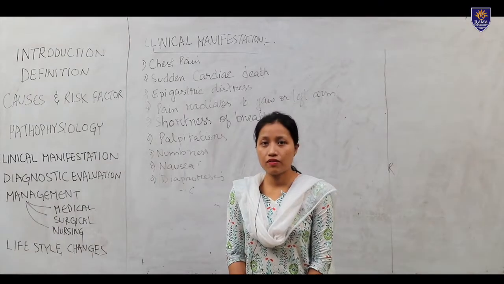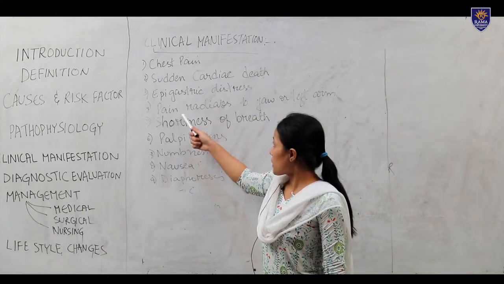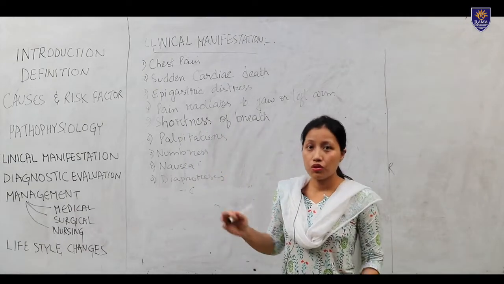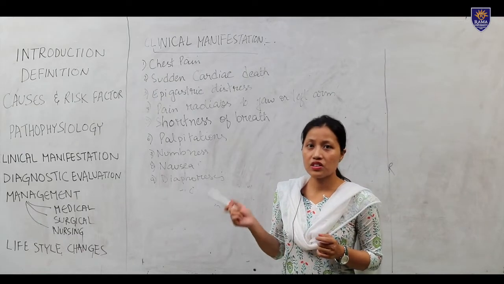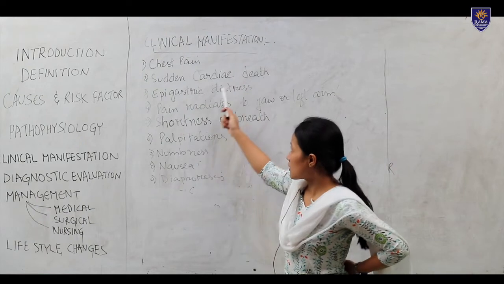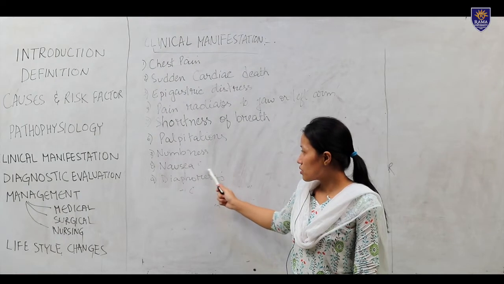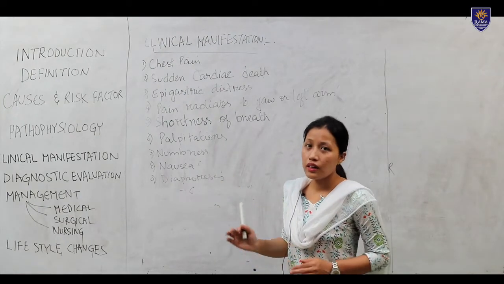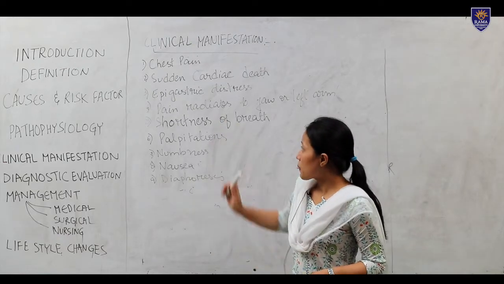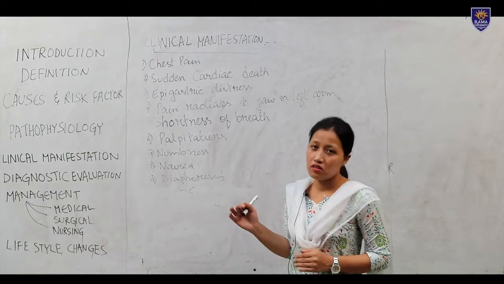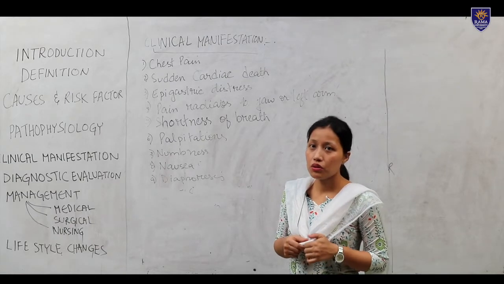Next we will see the clinical manifestations. The main clinical manifestation is chest pain, and the chest pain radiates to the jaw or left arm. The pain is not only in the chest; it also radiates to the jaw, shoulders and arms. Next are sudden cardiac death, epigastric distress, shortness of breath, palpitation, numbness, nausea, and diaphoresis. The main ones are chest pain, shortness of breath, and pain radiating to the jaw, arm and shoulder. These are the most common clinical manifestations of coronary artery disease.